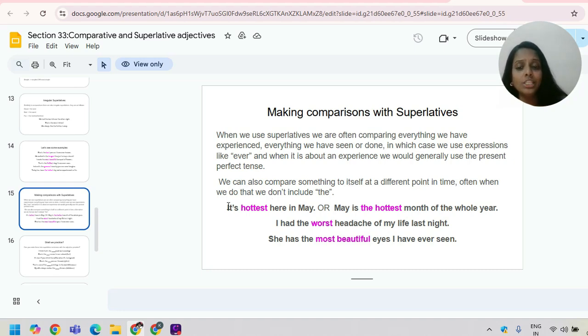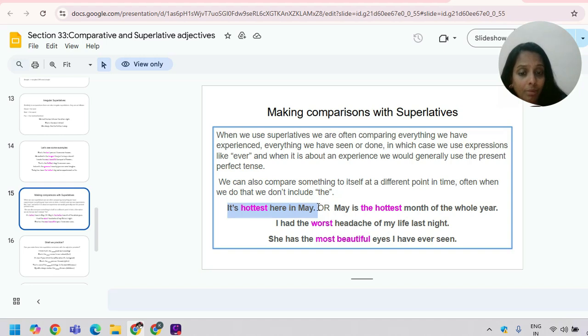So you can say it's hottest here in May, or May is the hottest month of the whole year. Okay, so we can say it this way: it's hottest here in May. We don't say it's the hottest, it's hottest here in May. Here we are not including the. May is the hottest month of the whole year. So when you are pointing to the whole year, and you are pointing out that May is the hottest, then you use the hottest.